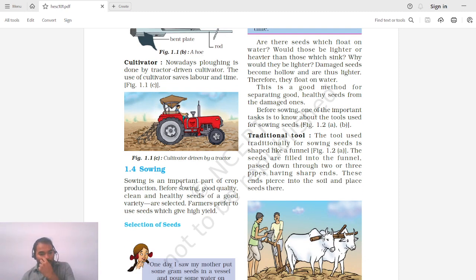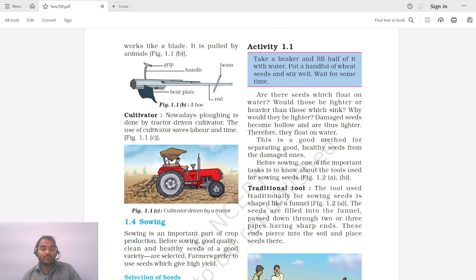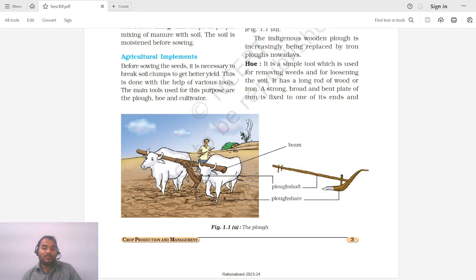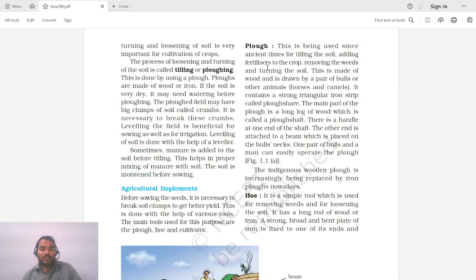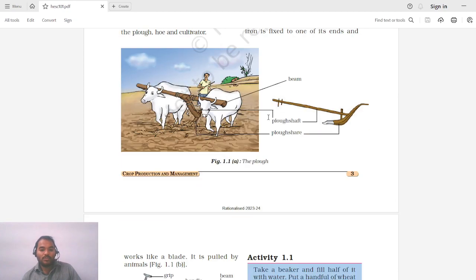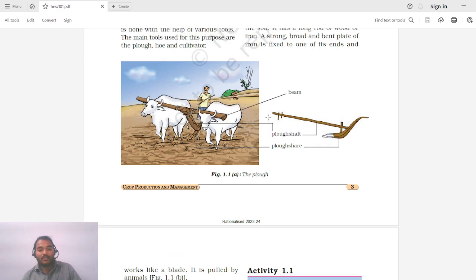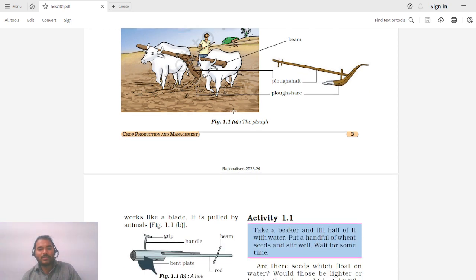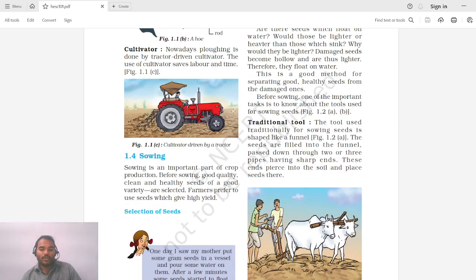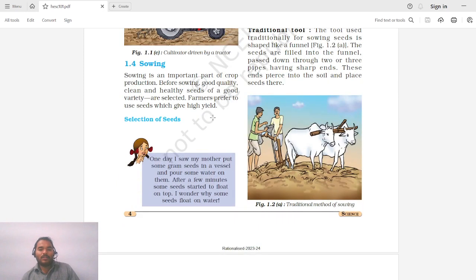Okay, so once the farm is completely prepared, now you have understood how the farm is prepared. So first we use some plugging, then hoes are used, some manure is being added if required, watering is done, and if the soil is very hard, leveling is done. So after all these processes, now we can say that the land is ready for sowing. So once the land preparation activity is completed, we will see how the sowing is done.